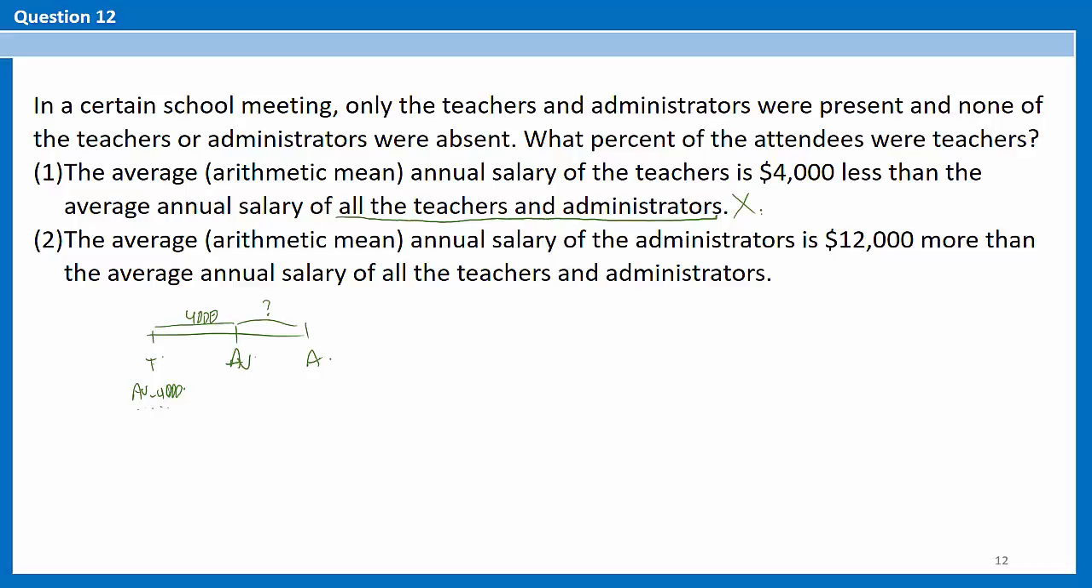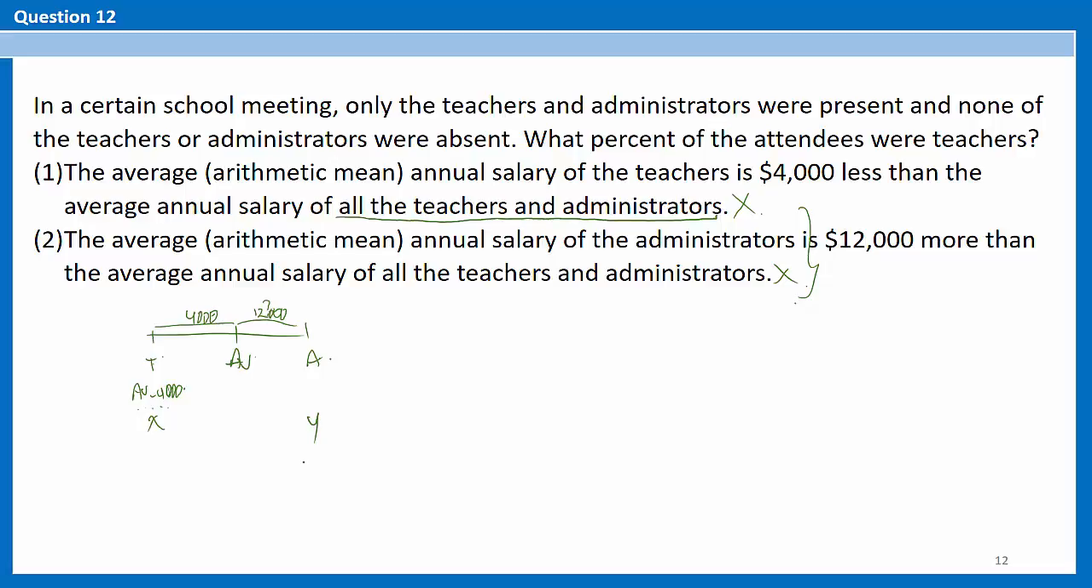Now statement number 2 says that the average annual salary of the administrators is 12,000 more than the average annual salary of all the teachers and administrators. Now this gives me what I needed in statement 1, which is 12,000. But alone, statement 2 would need the information from statement 1 in order to find what the differences are and therefore what the weights are.